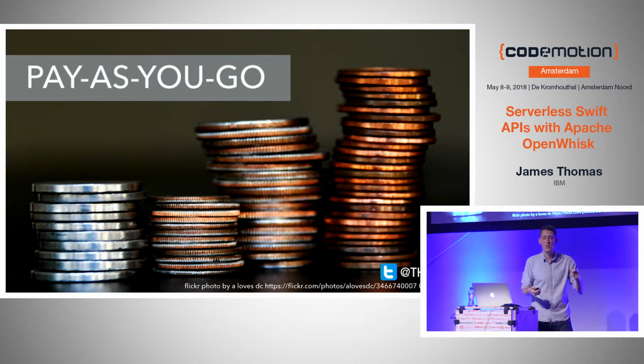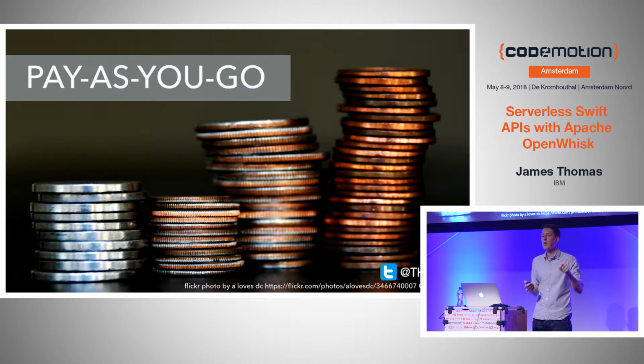You get charged for the milliseconds that your functions are running each month to process those API requests. At the end of the month, the cloud provider adds up all those milliseconds and normally sends you a very, very small bill for the amount of resource you've used. But as I said before, your code is only running when you're processing requests, when you're doing work. So all of that idle time within your application, you don't have to pay for it. And I think this is one of the first times ever with infrastructure in the cloud that you don't have to pay for idle time.